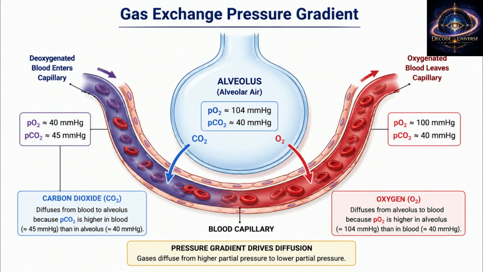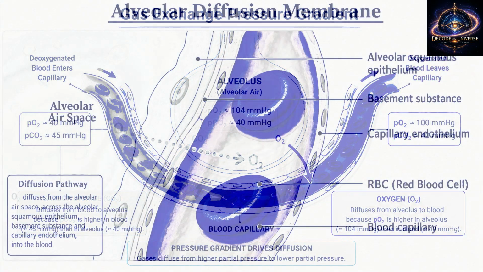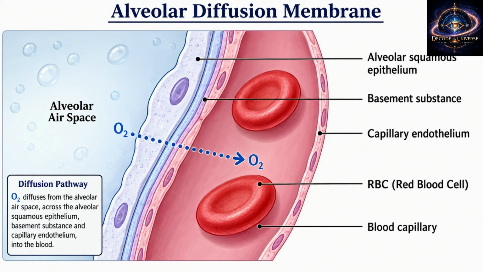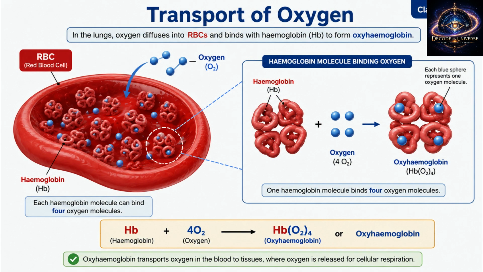7. Exchange of gases. Gas exchange happens by simple diffusion. Oxygen moves from alveoli to blood because oxygen pressure is higher in alveoli than in deoxygenated blood. Carbon dioxide moves from blood to alveoli because carbon dioxide pressure is higher in blood than in alveoli. The exchange depends on pressure gradient, solubility of gases, and thickness of membrane. Carbon dioxide is 20 to 25 times more soluble than oxygen, so it diffuses more easily.